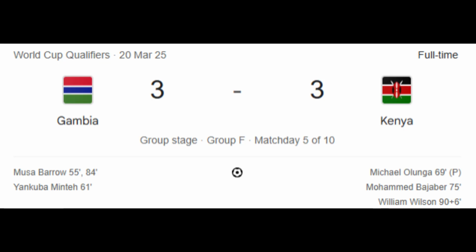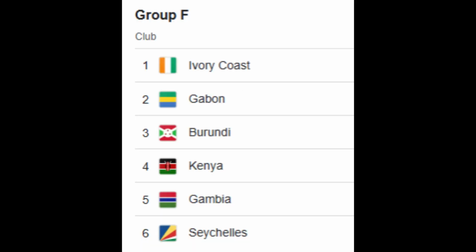And a quick couple of things to mention at the end of Group F on match day 6, which I will talk about more when I eventually get to those videos. Seychelles cannot qualify for the World Cup this time around, and Gambia's only way they can qualify is being in second because they've missed out on the automatic qualifying position. I'll discuss those games later when I do get to the match 6 videos,